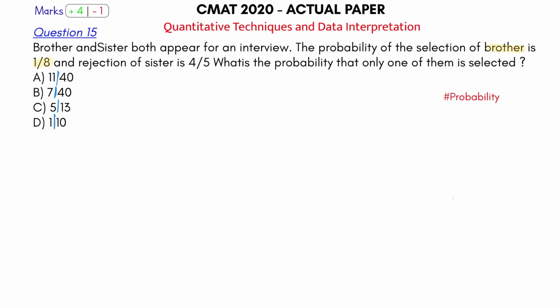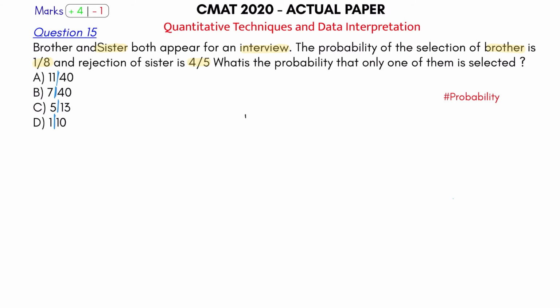Okay, both brother and sister appear for an interview. So we had seen such kind of question, interview based question, and how do you deal with them. So brother selection probability is 1 by 8. So rejection would be 7 by 8. And rejection of sister is 4 by 5. So selection is 1 by 5. What is the probability that one of them gets selected? So how do you solve this? One of them gets selected.